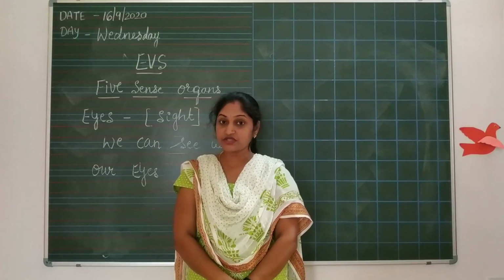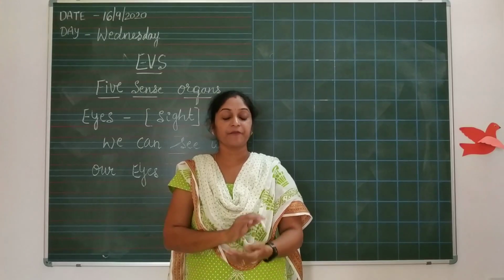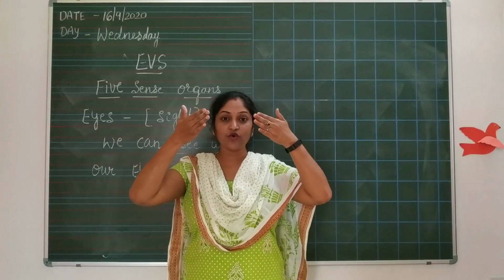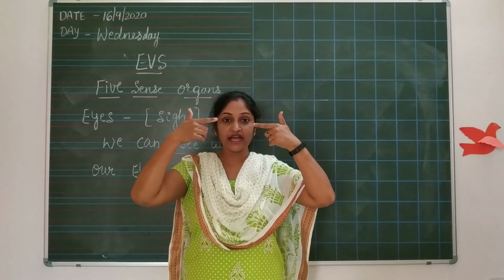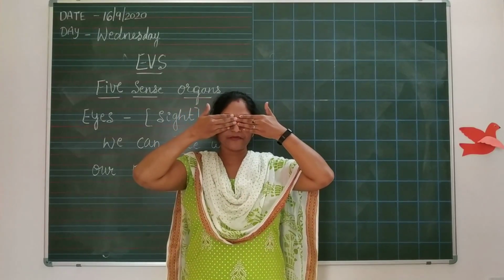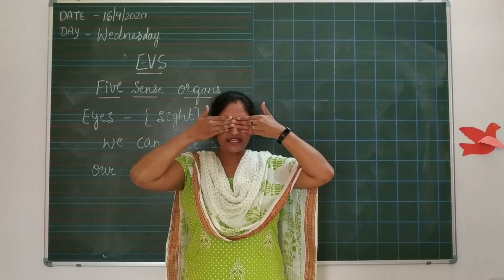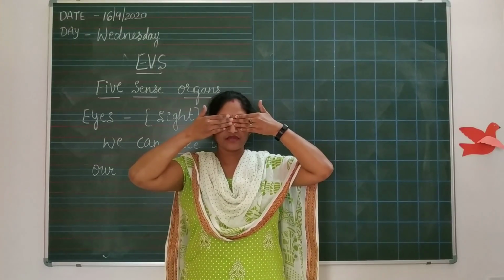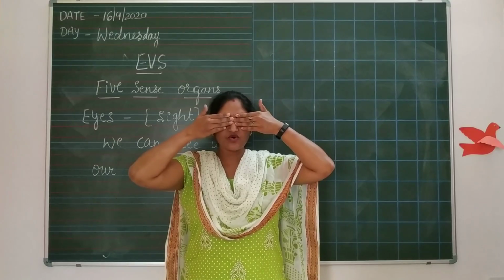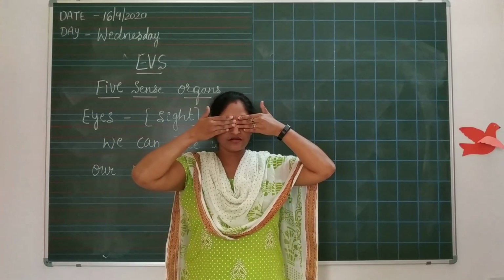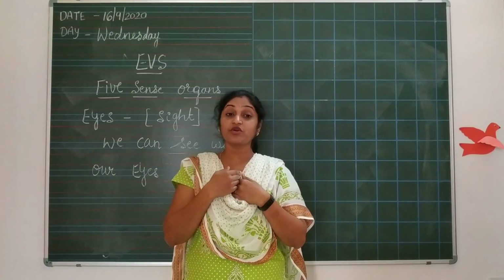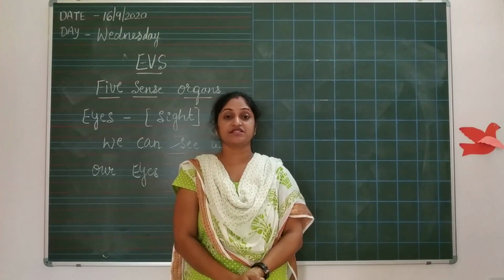In the darkness, can you see? Let us do a small experiment. Okay. First, you take your palm. Don't press. Just you hold like this. Close your eyes and hold on this. Or just close your eyes. For some time. Children, can you see anything? How you are feeling? It's too dark. You can't see anything, no? It is too dark. Yes, the eyes are so important to see the objects.